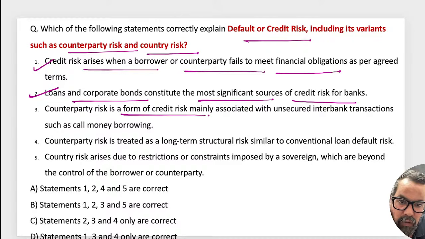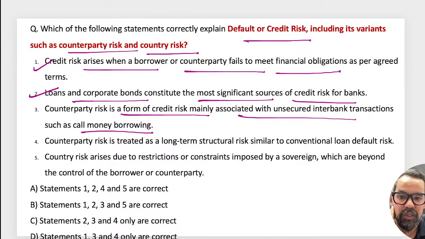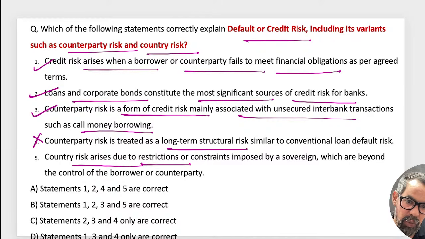Counterparty risk is a form of credit risk mainly associated with unsecured interbank transactions such as call money. This is also true. And even in derivative forward contracts, not ETD, OTC contracts of derivatives also. And call money or money market transactions are also collateral free, so here also it can be. The next one, counterparty risk is treated as long-term structural risk, no, this is wrong. Country risks are due to restrictions or constraints imposed by the country, this one is true.